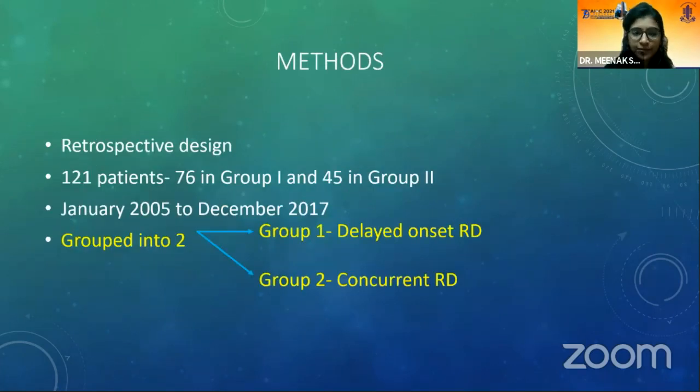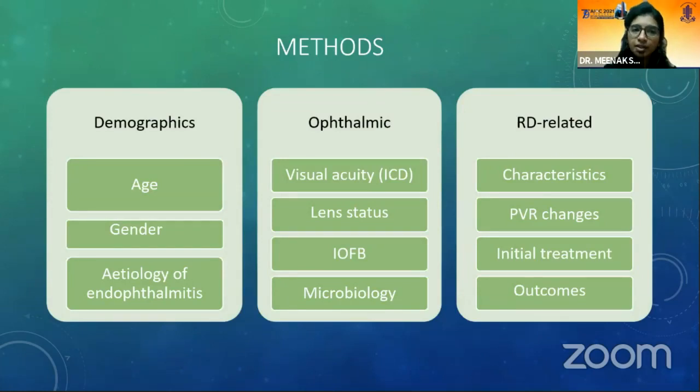So it was a retrospective study of 121 patients with 76 in group 1 and 45 in group 2 from January 2005 to December 2017. They were grouped into group 1 as delayed onset and group 2 as concurrent RD. These were the criteria that we took into consideration: age, gender, the etiology of the endophthalmitis, the visual acuity scored according to ICD grading, lens status, and intraocular foreign body.